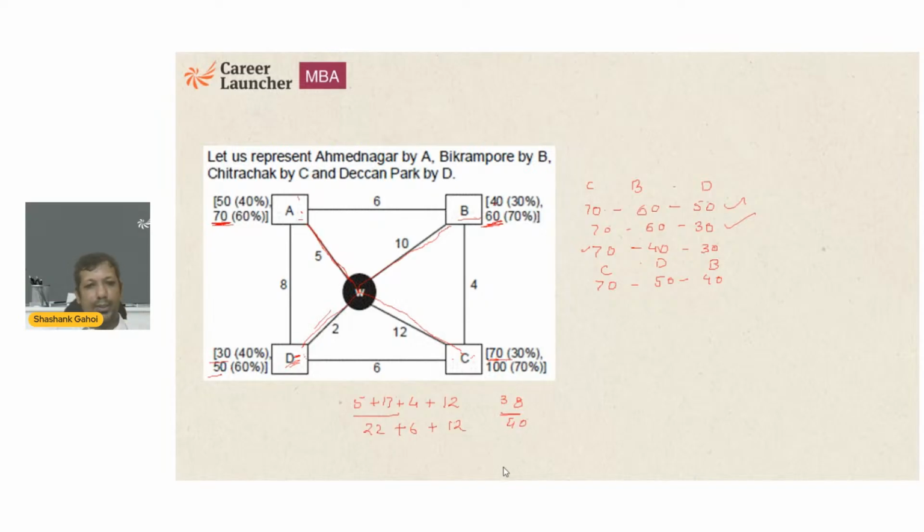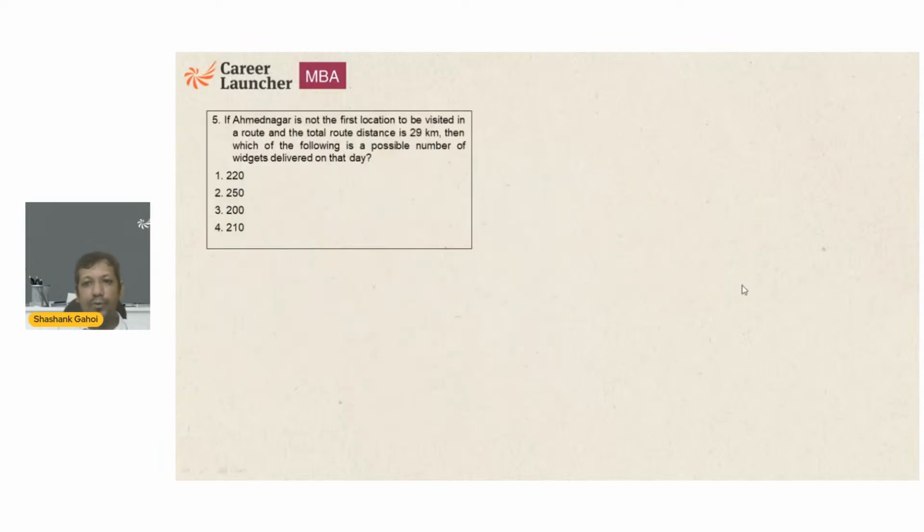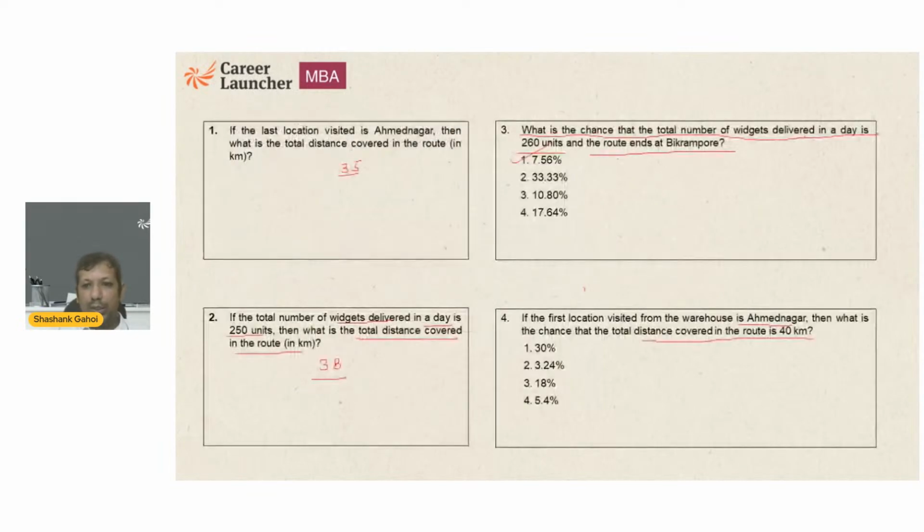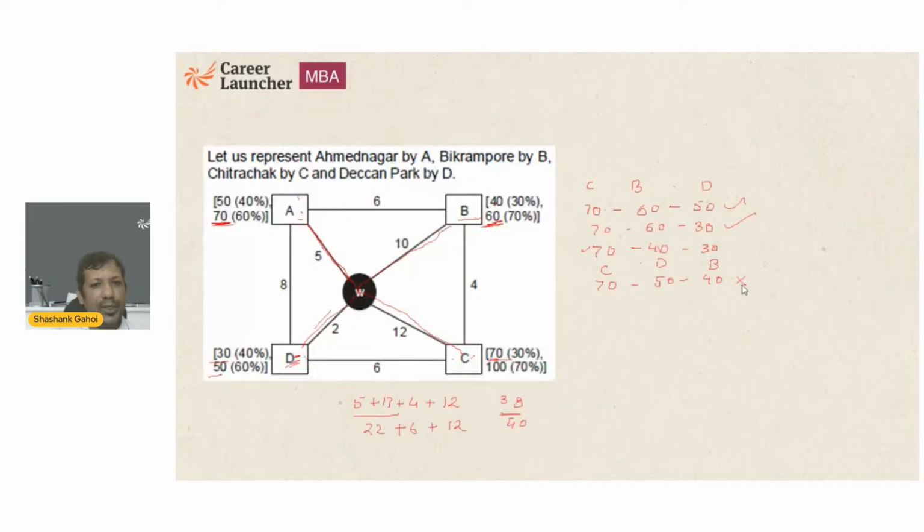So the last path is not at all feasible because I'm looking for a route distance. The last one is the only thing that's possible. The covered route is 40 kilometers, right? So the only arrangement is the last one. So it means he needs to go to C. Then he needs to go to D.